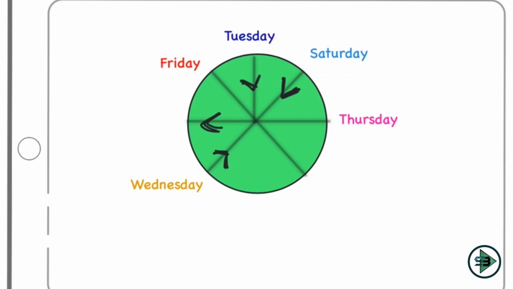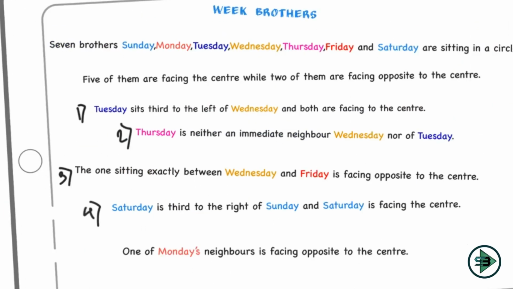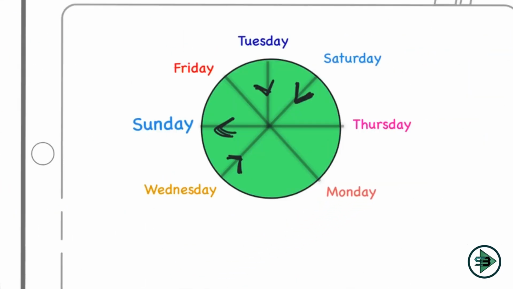Now if Saturday is here, okay, then what is given? Saturday is third to the right of Sunday, so my Sunday has to be here. Sunday is looking outside, and third to the right of Sunday I have my Saturday. So everything looks like they are being arranged now. Okay, and this serves to be my link number 4. Now I think this is the last thing we have, which is left here. One of Monday's neighbors is facing opposite to the center. So where is my Monday? There is only one place left for Monday. So this has to be my Monday.